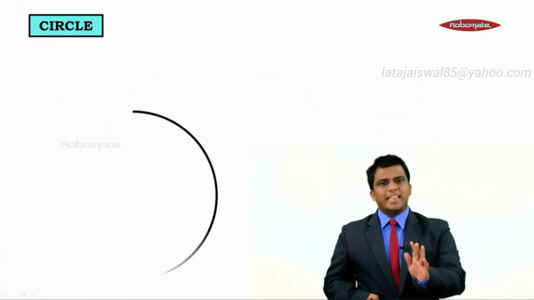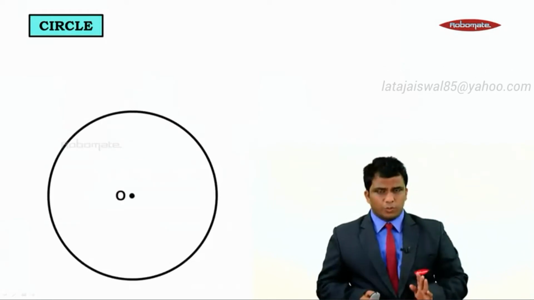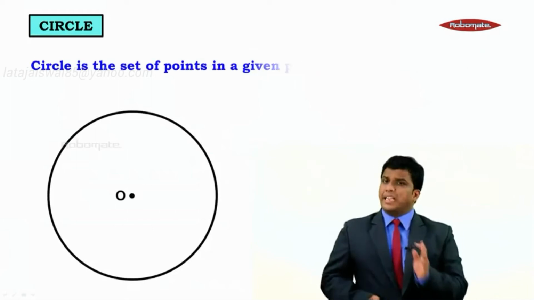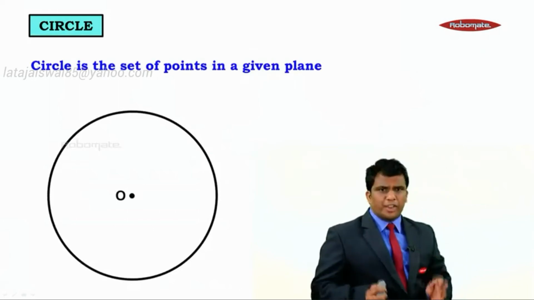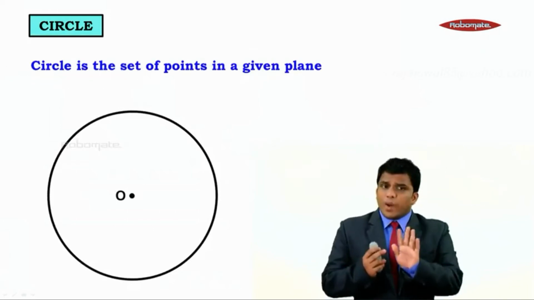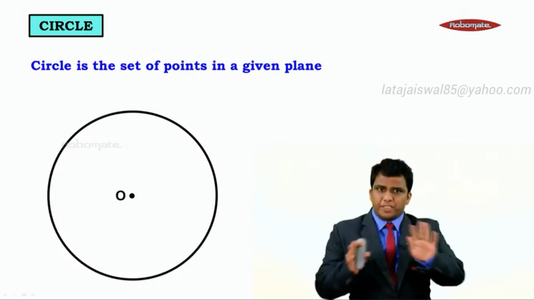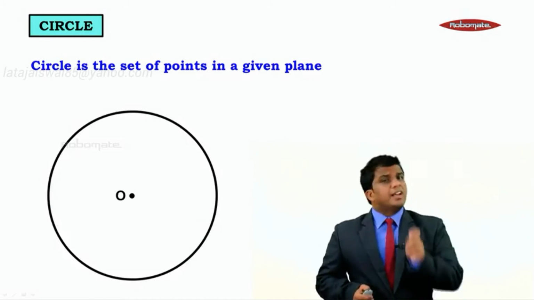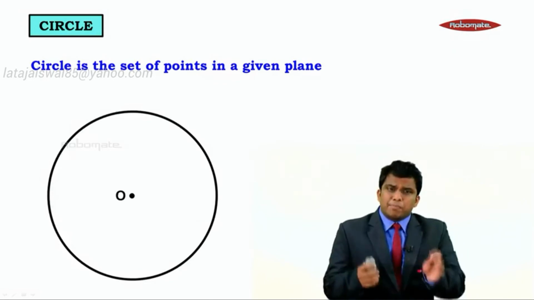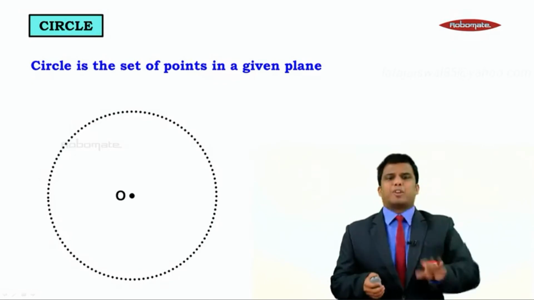So over here, let me take a circle whose center is given as O. So let's understand the definition. Circle is a set of points in a given plane. So we require a plane to draw a circle. We cannot draw a circle in midair. We require a piece of paper. We require a plane. So circle is a set of points in a plane. That means it's a collection of infinite number of points.